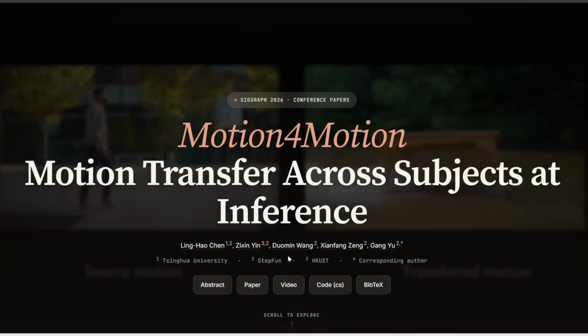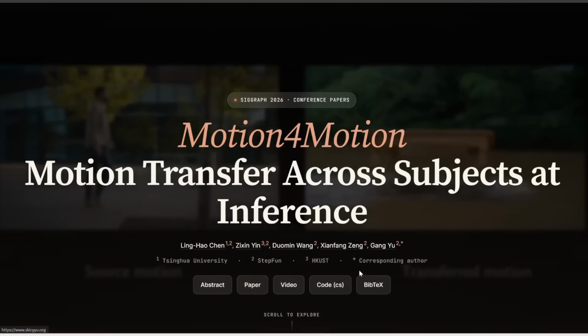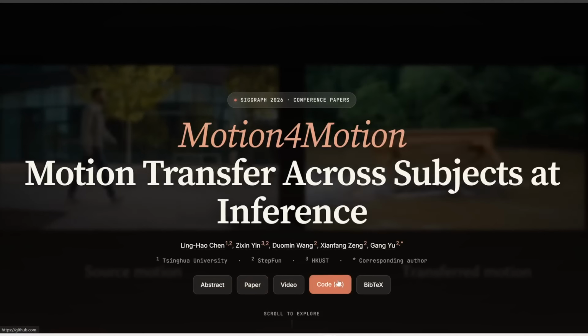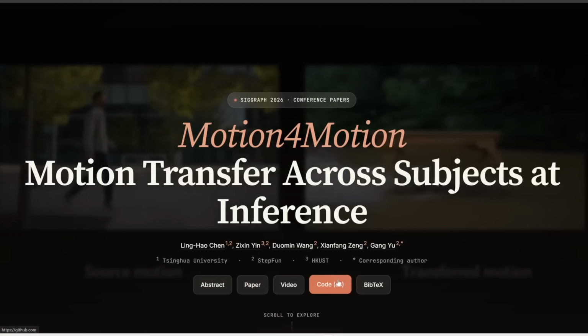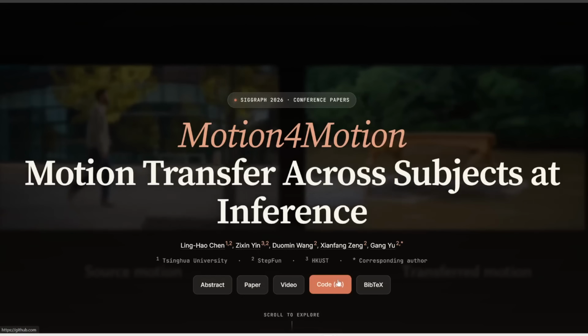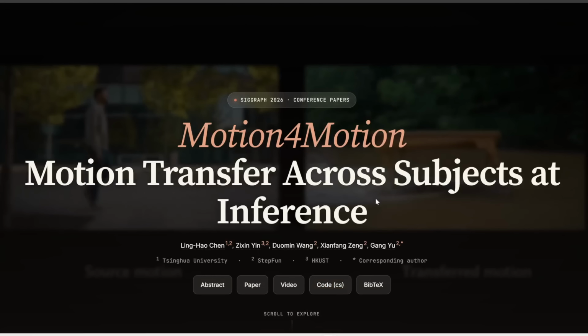Now, currently, they've only released a technical paper. They do have a code button, but it doesn't really take you anywhere. Hopefully, they will open source this. But for now, if you're interested in reading further, I'll link to this main page in the description below.